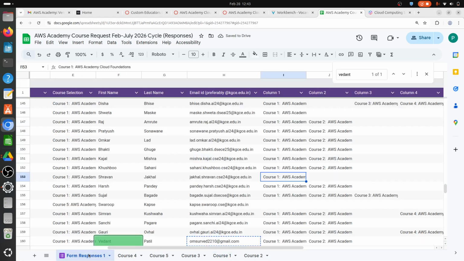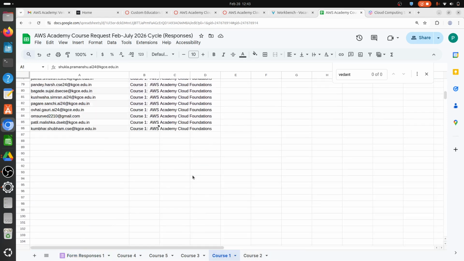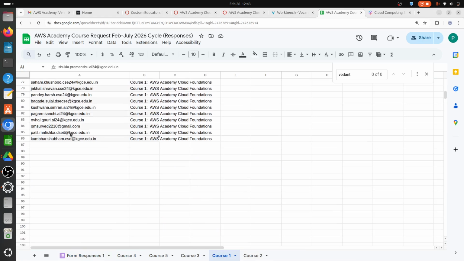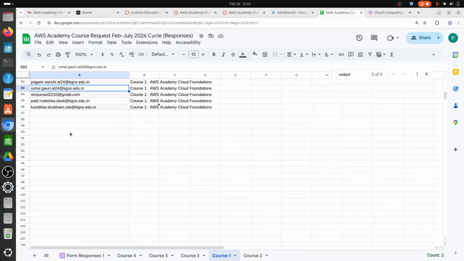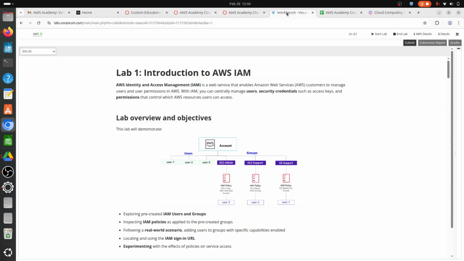So these are your form responses, and these are the few courses. For course 1 and 2 I have actually segregated the list. So this many. I know that I have not put these 2 guys because they were late in registering. Let me just insert their names once I get the access. Okay, the lab is here. See, the light has turned green now.